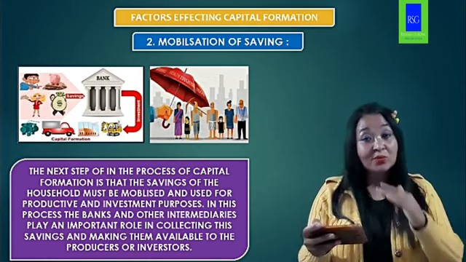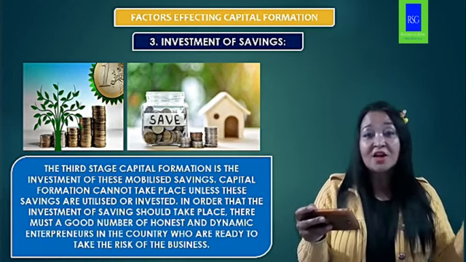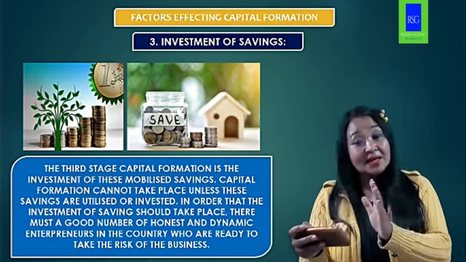So the third stage in the capital formation is what? Investment of these mobilized savings. So capital formation cannot take place, as I said, unless this saving is utilized or invested. Okay. So in order that the investment of the saving should take place, there must be some good number of honest, tactful or dynamic entrepreneurs in the country who are ready to take the risk of the business. Okay, so savings, then it has to be mobilized, and the money has to be invested.